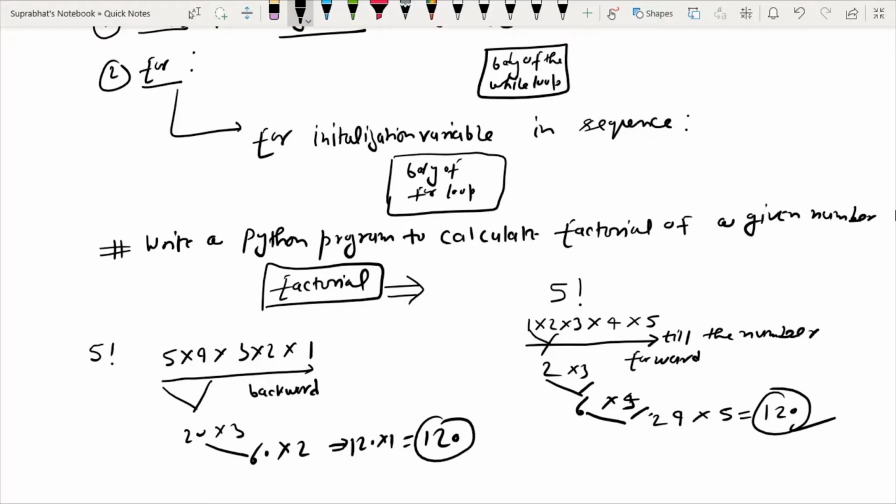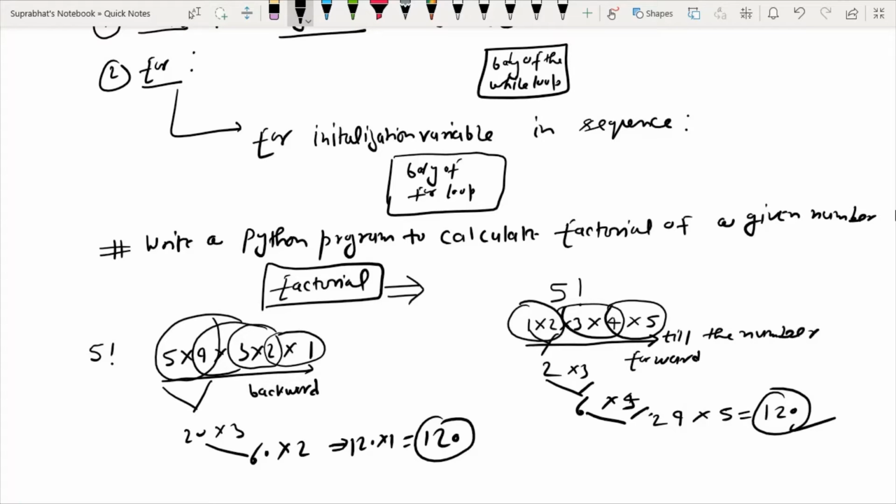So in this type of calculation, one thing we can see easily is that we are doing a repeating task, that is, the multiplication is repeating again and again. I already told you that whenever we do a repeating task, we often use loops. You have to understand in the question what the requirement is. You have to understand what is asked in your question.